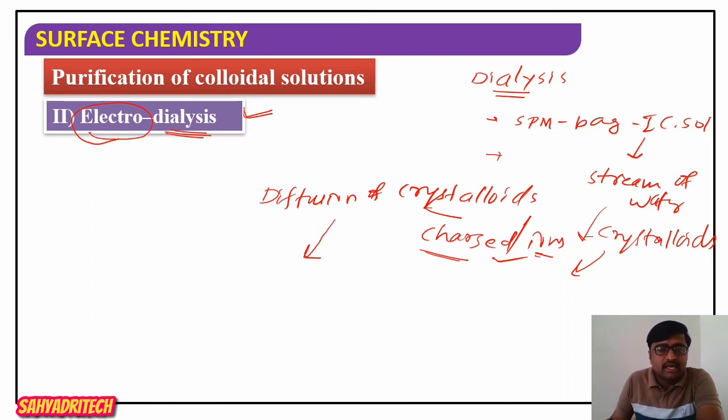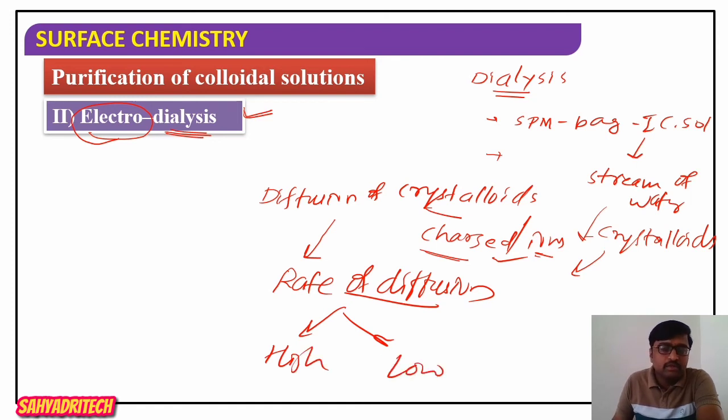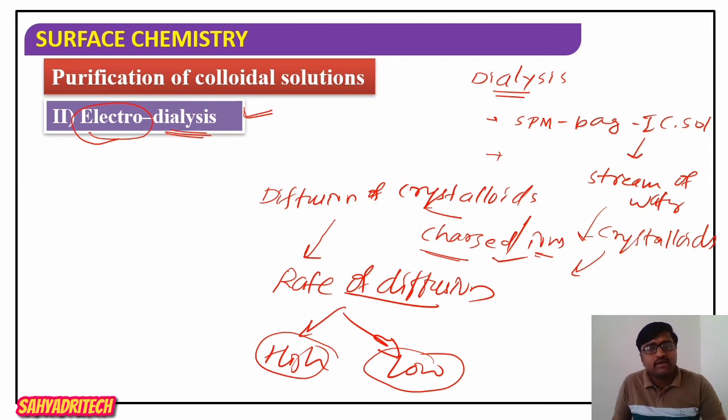Now the diffusion of ions, or I can say the rate of diffusion, may be high or low. We have both possibilities. Generally, on an average, the rate of diffusion is low.